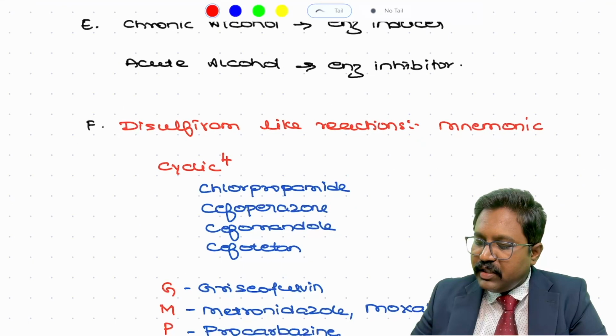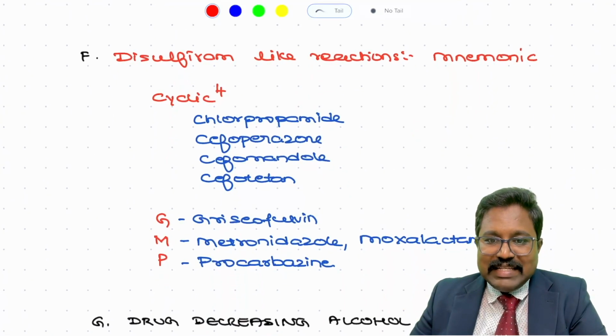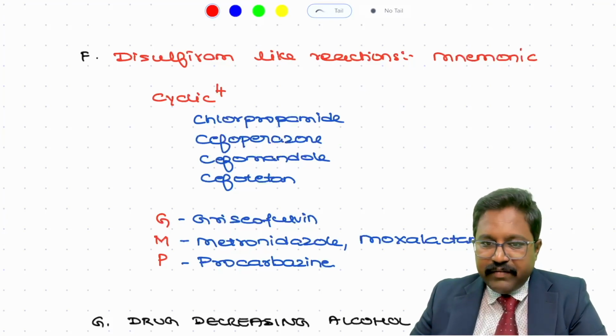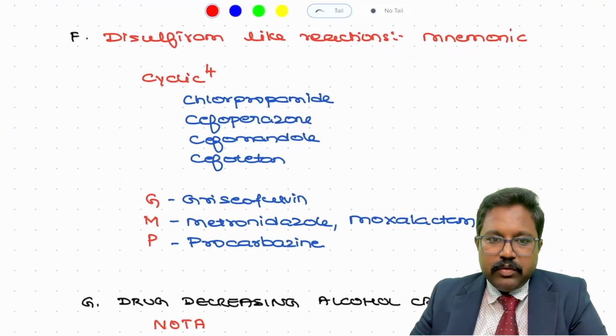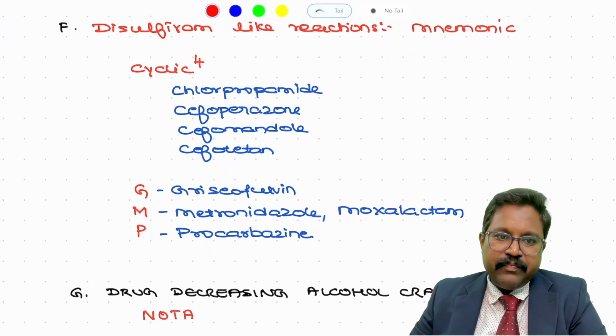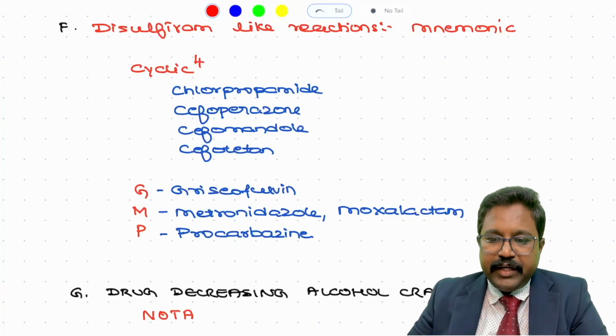Next, coming to the drugs which are going to produce a disulfiram like reaction. Whenever these drugs are consumed along with alcohol, it can lead to disulfiram like reactions. Very important, you need to remember this. One is cyclic GMP. You can remember it as cyclic GMP. There are four C's you need to remember. So what are those four C's?